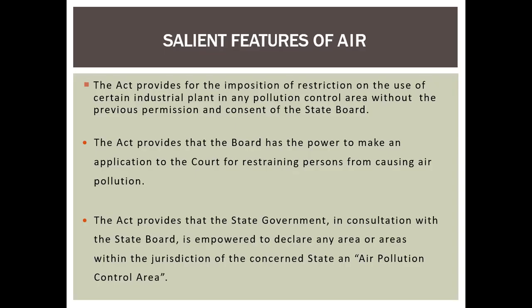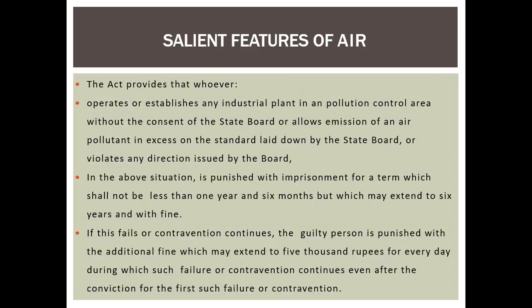The board has power to make an application to the court for restraining persons from causing air pollution. The state government, in consultation with the state board, is empowered to declare any area or areas within the jurisdiction of the concerned state an air pollution control area.